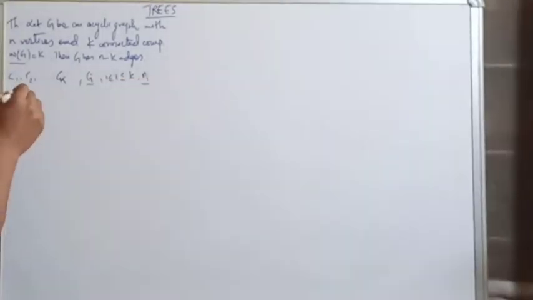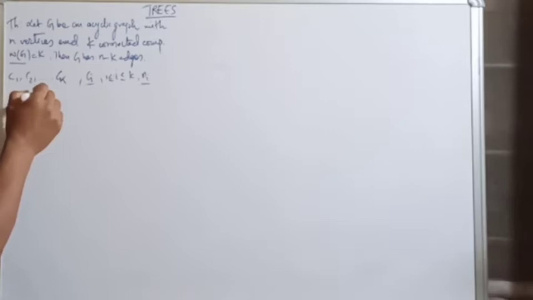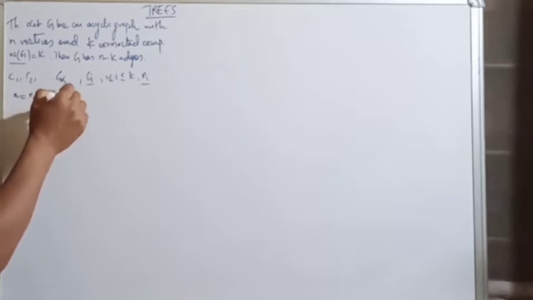Then the total number of vertices is n = n1 + n2 + ... + nk. This is the total number of vertices.